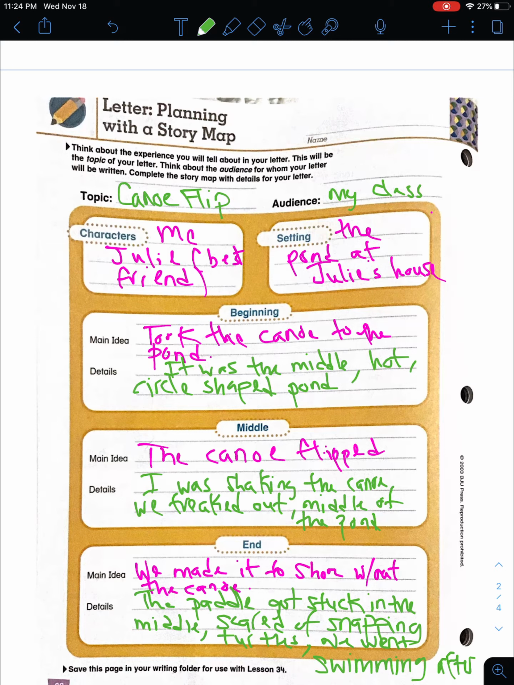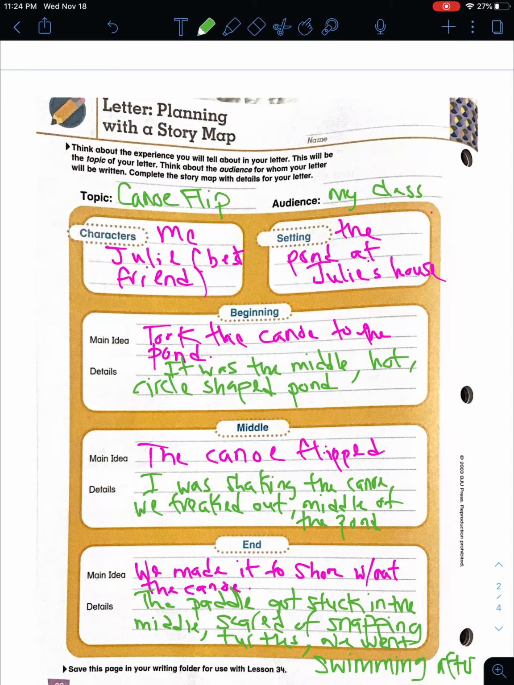Now remember, a narrative means that I'm writing a personal story, something that happened in my life, and I'm sharing it. I have my topic. It's about the canoe flip. My audience is my class. My characters are me and Julie. Then I put where the setting happened. The setting was the pond at Julie's house. Remember, setting is the place where your story is taking place. Okay? If you're talking about going roller skating, then the setting would clearly be the roller rink. It'd be the place where you go skating at. If you were talking about going bowling, the setting would be the bowling alley.